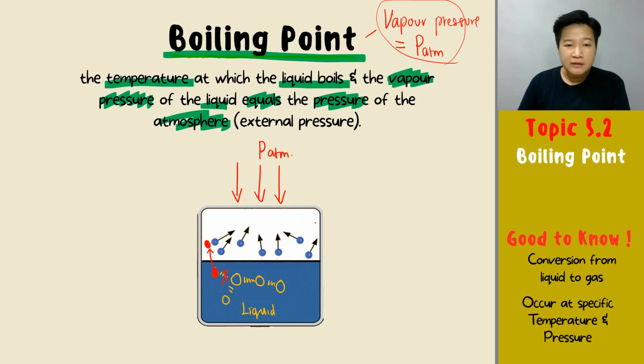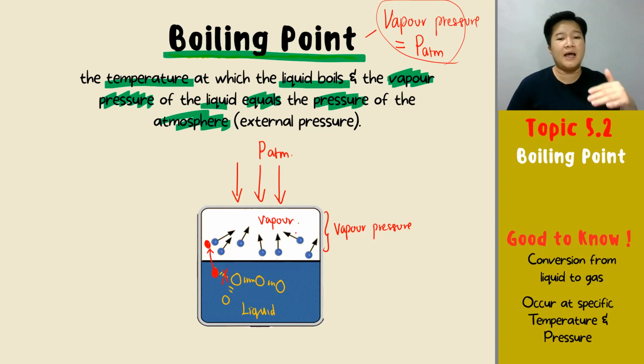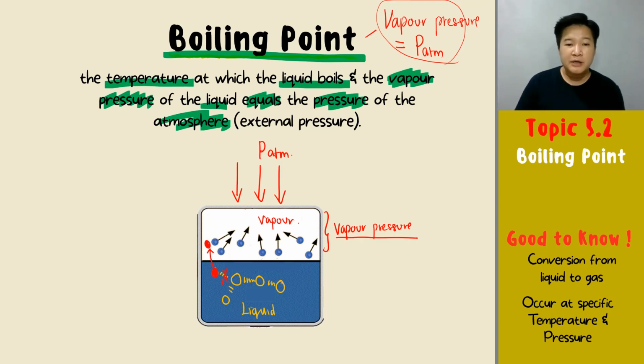And this vapor will produce vapor pressure. Remember that? Okay, so you have a lot of vapor in here and the collision between the vapor and the wall of the container will produce vapor pressure because you will have more and more liquid particles that can overcome the force of attraction and become vapor. So when the vapor increases, your vapor pressure increases.